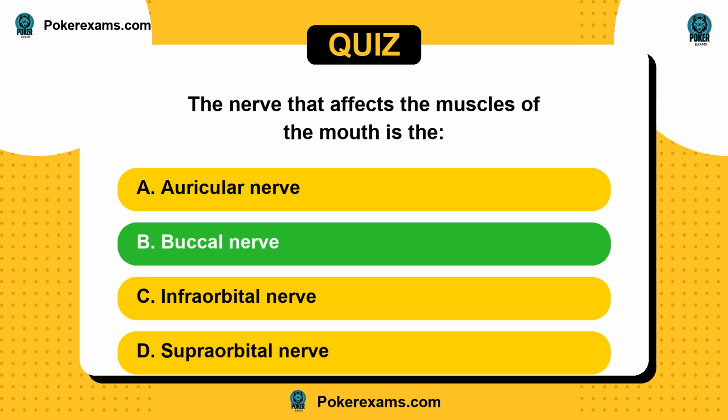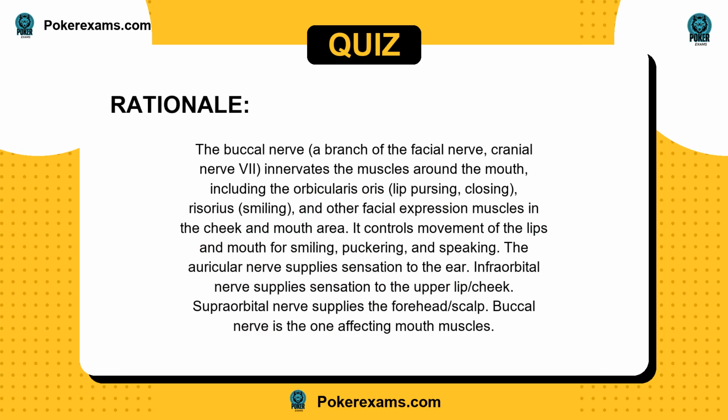The answer is B. The buccal nerve, a branch of the facial nerve, cranial nerve 7, innervates the muscles around the mouth, including the orbicularis oris, lip pursing, closing, risorius, smiling, and other facial expression muscles in the cheek and mouth area. It controls movement of the lips and mouth for smiling, puckering, and speaking.